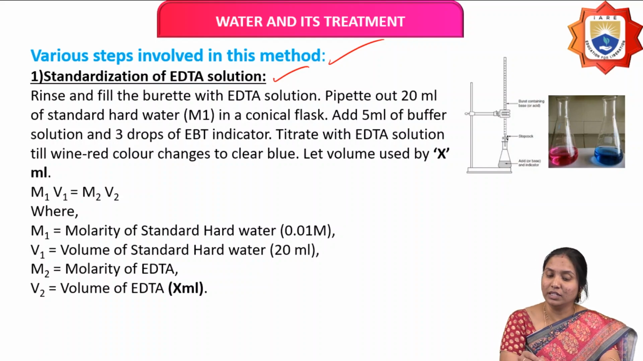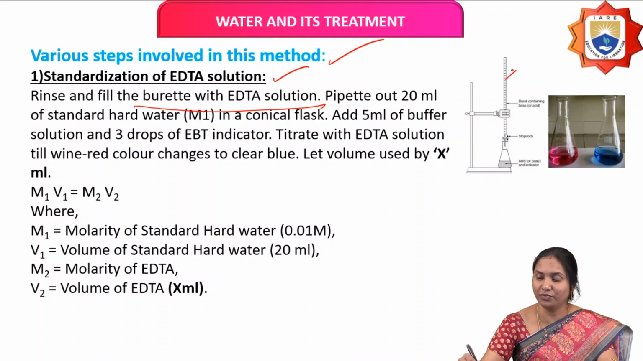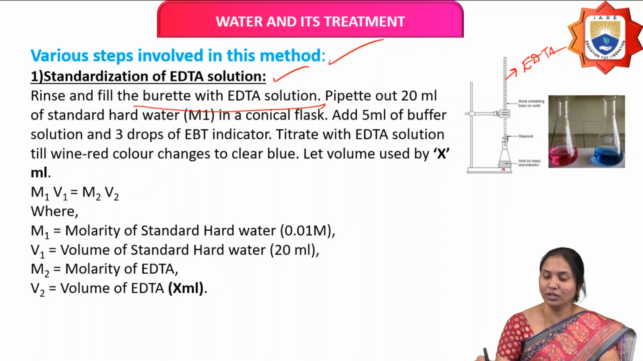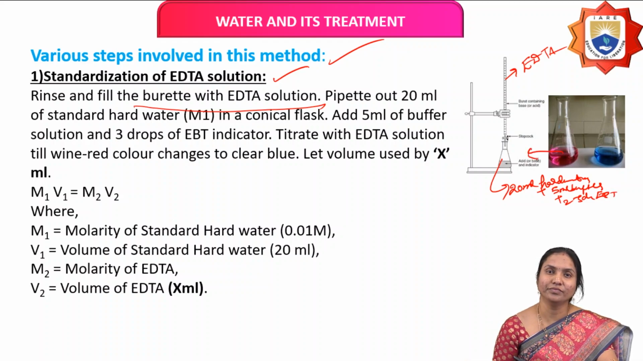Here, rinse and fill the burette with EDTA solution. So this burette is filled with EDTA solution, and in the conical flask we are taking a 20 ml hard water sample, 5 ml buffer and 2 to 3 drops of EBT. So the color of the solution is wine red.